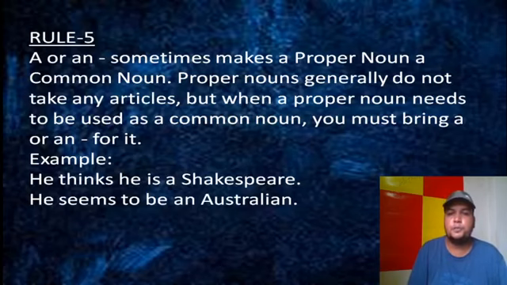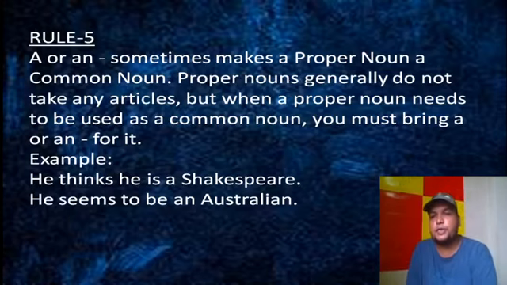It means the person mentioned finds himself similar to Shakespeare. So the proper noun here is used and identified as a common noun. So in this case we should take a or an. According to the first letter or sound, we will take a here.